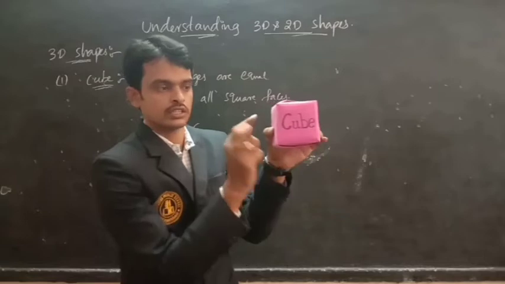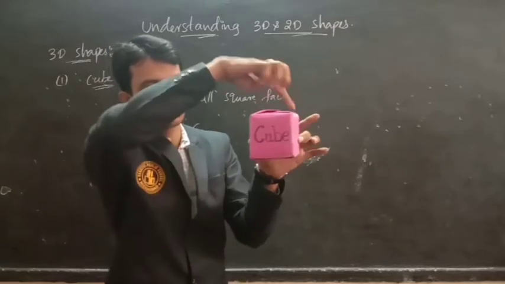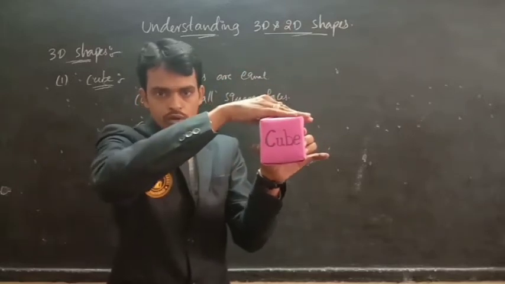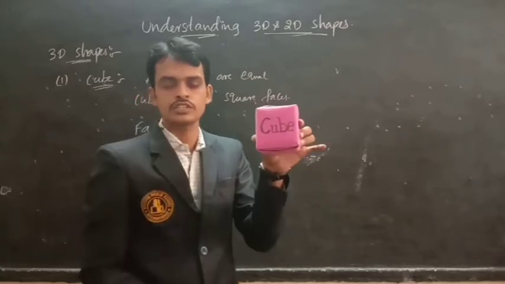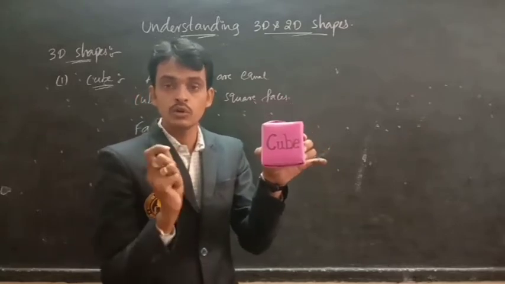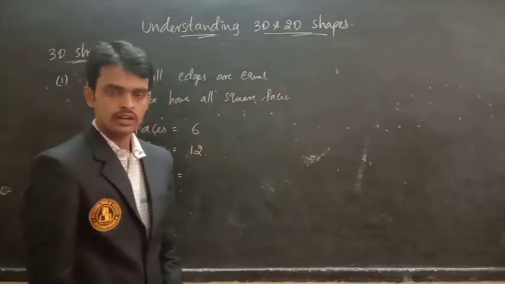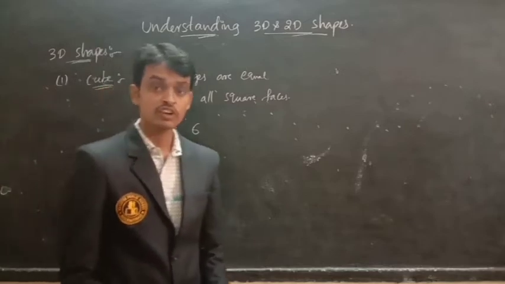Now lateral: 1, 2, 3, 4. Top 4 edges, bottom 4 edges, and lateral 4 edges. Total how many edges? 12 edges.